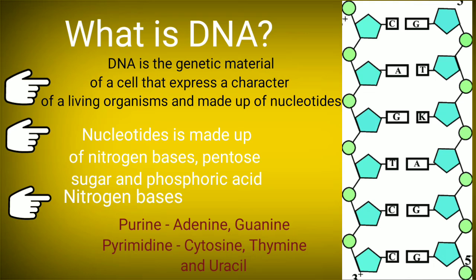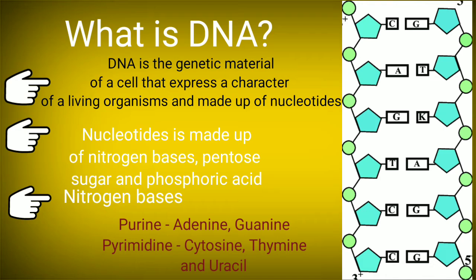What is DNA? DNA is the genetic material of a cell that expresses a character of a living organism, and it is made up of nucleotides. This DNA is present inside the nucleus of all eukaryotic cells as well as prokaryotic cells. But in prokaryotic cells the DNA is naked, whereas in a eukaryotic cell the DNA is enclosed by the nuclear membrane.